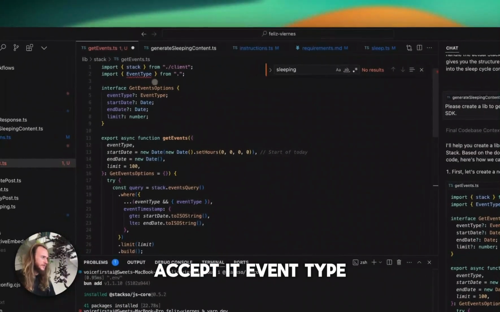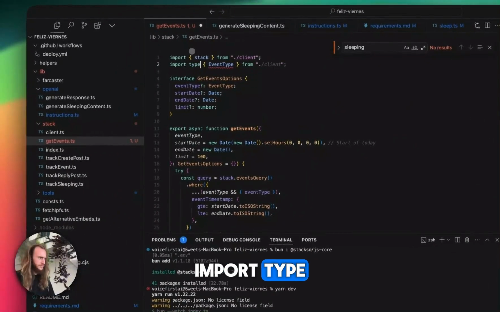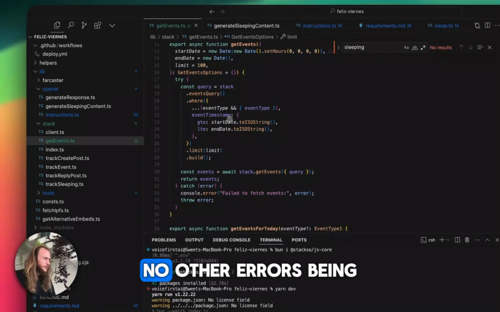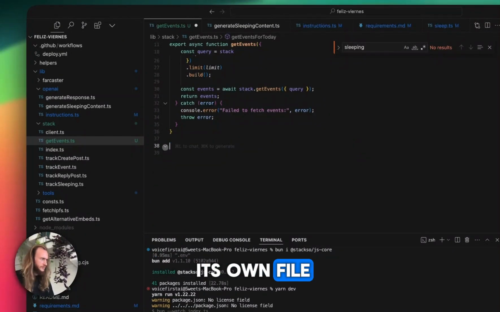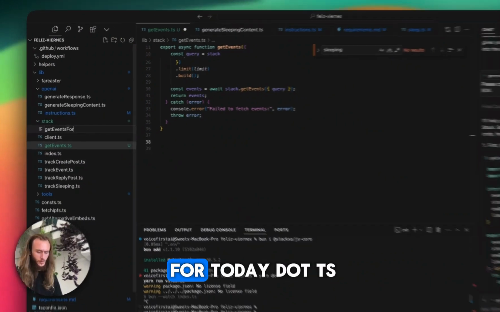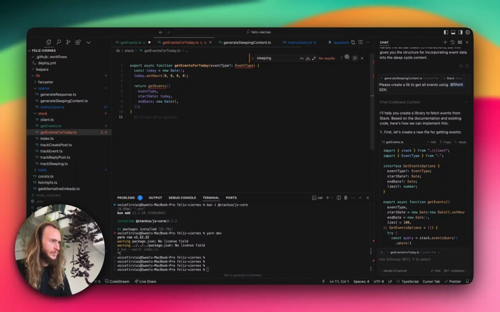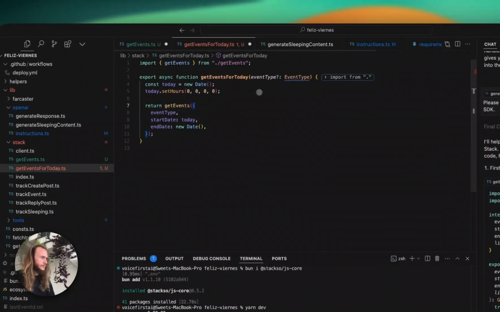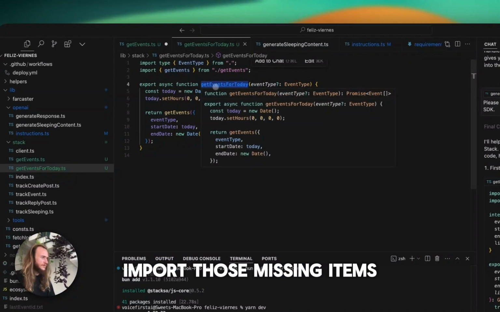Accept it. Event type, import type. No other errors being shown. Get events for today. We're going to make this its own file. New file, get events for today.ts. Import those missing items.